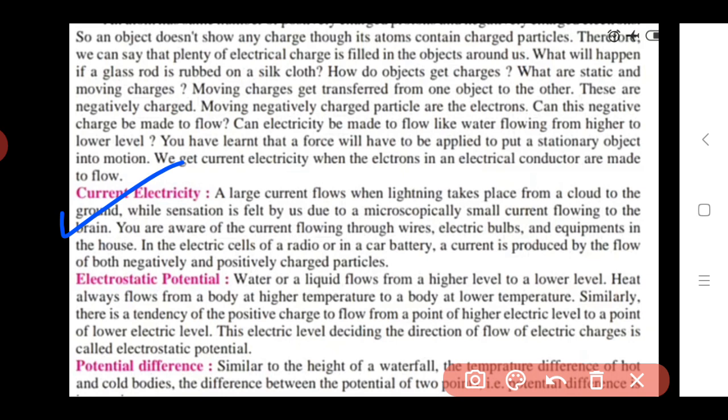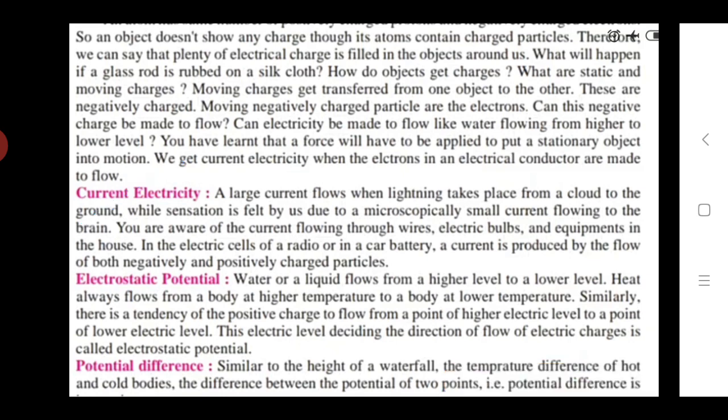Here we see these cells, and also some batteries which are used in the car. In that, how is the electric current produced? Current is produced by the flow of both the negatively and positively charged particles. Not only negatively charged particles flow, but positively charged particles also flow, that is in the batteries, electric cells of the radios and car batteries.